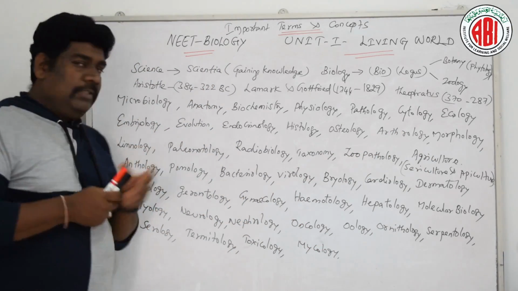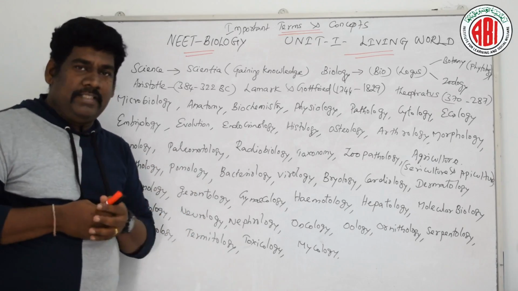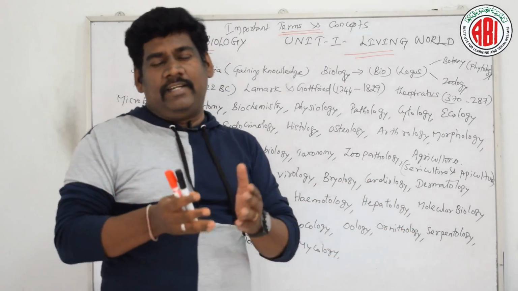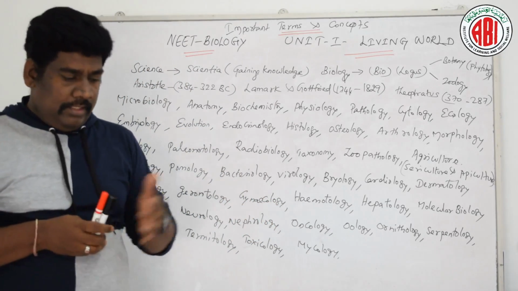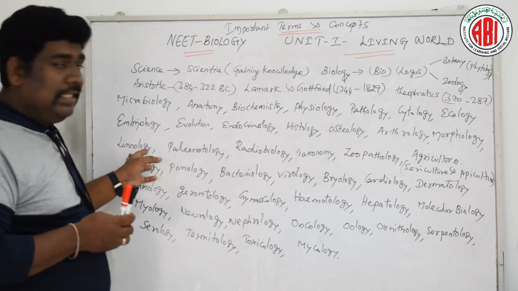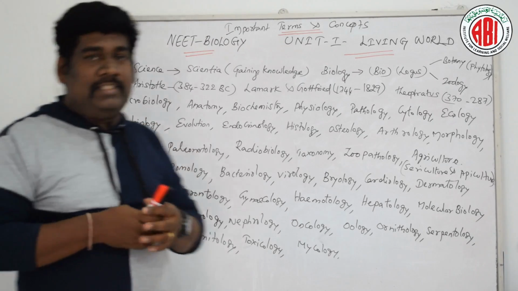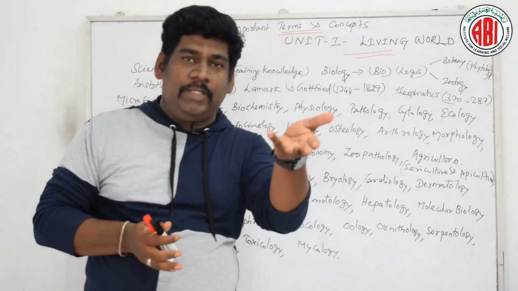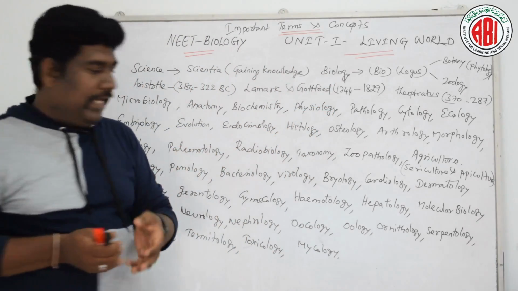Then when we are talking about limnology, limnology is a branch of science which discusses in detail the water bodies. There are different kinds of water bodies, freshwater bodies and marine water bodies. Especially we are discussing freshwater bodies, that is limnology. There are different layers of the freshwater ecosystem. When we are discussing the ecosystem, this branch of science will be helpful.